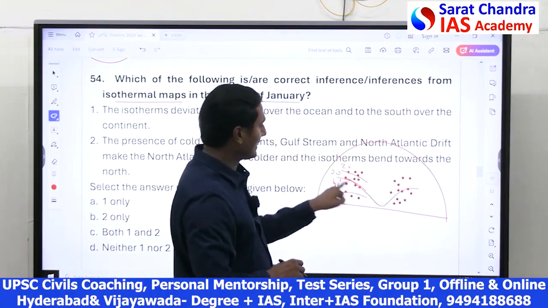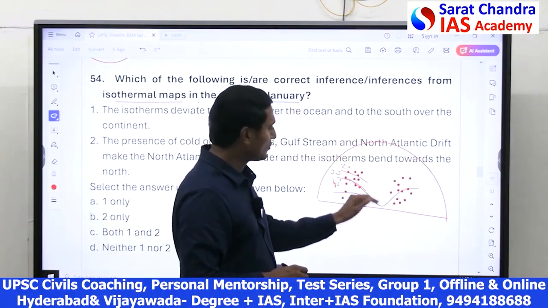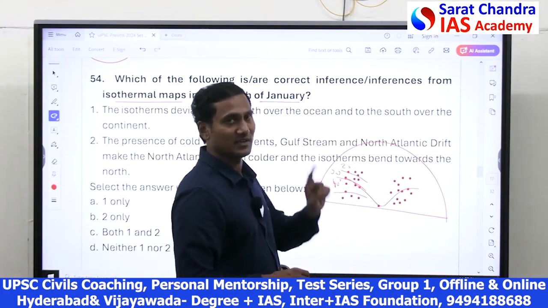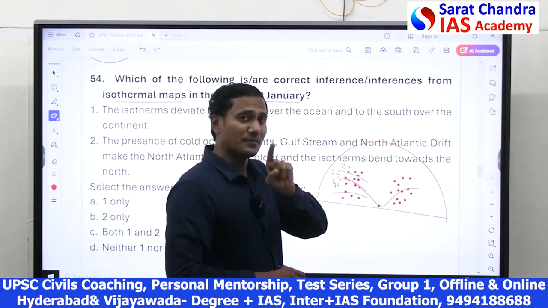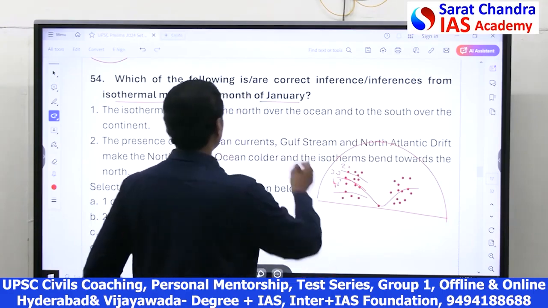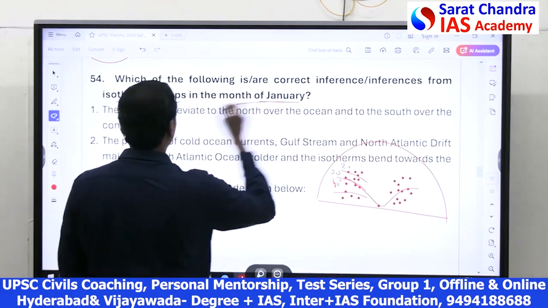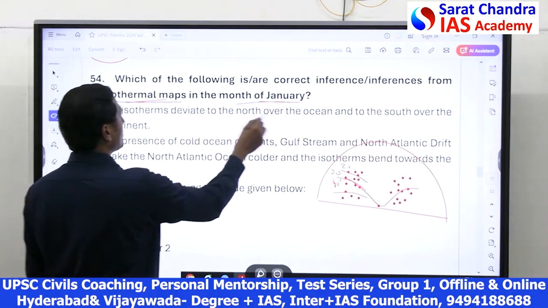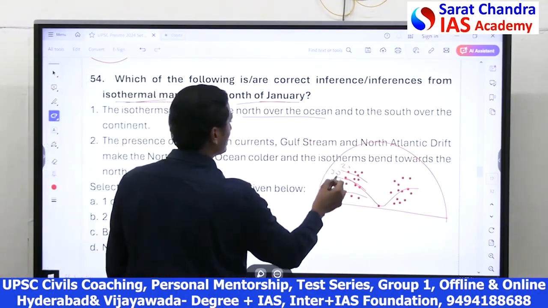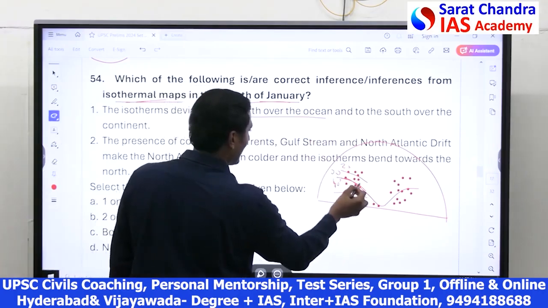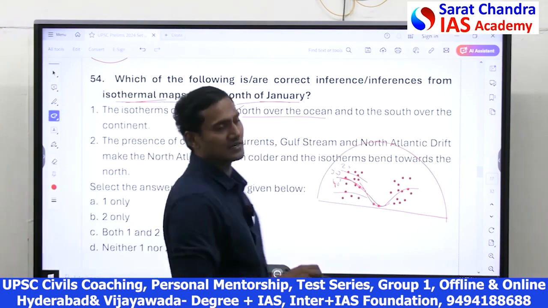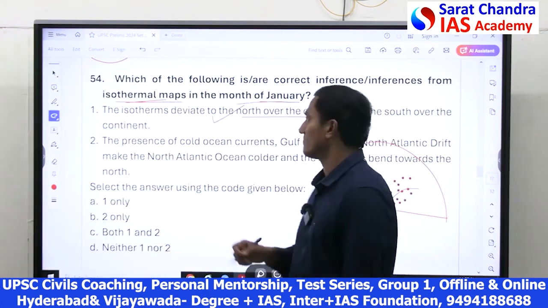So the colder lines are near the equator on land and away from the equator in the ocean in January. Whereas in June and July, the summer season, it reverses. So here we are talking about only January isothermal maps. So isotherms deviate to the north over the ocean, and over the land they come to the south, which is correct for the winter season in the northern hemisphere.